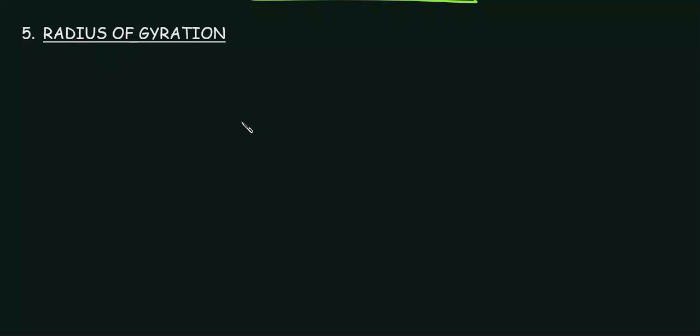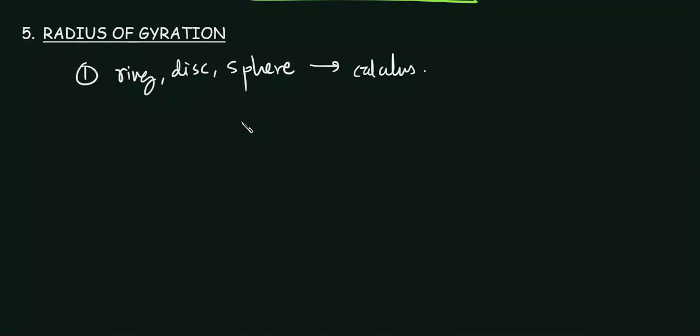If I ask you to find out the moment of inertia of a ring or a disc or a sphere, you can use some methods of calculus. So for simple objects, we can use mathematical models or calculus to find the moment of inertia.